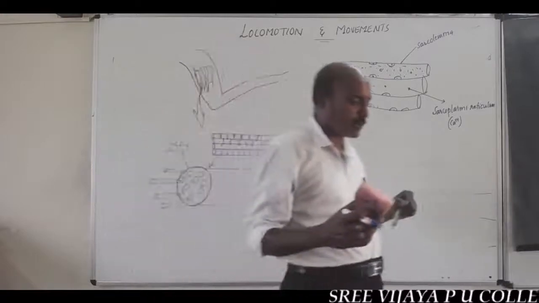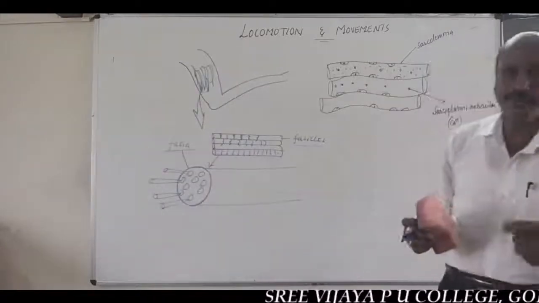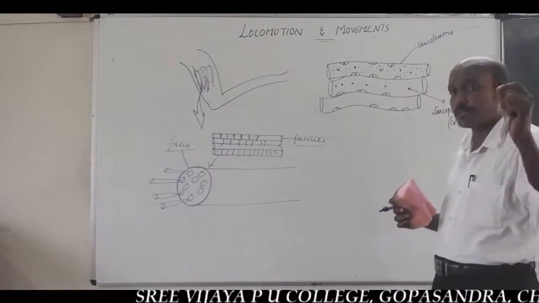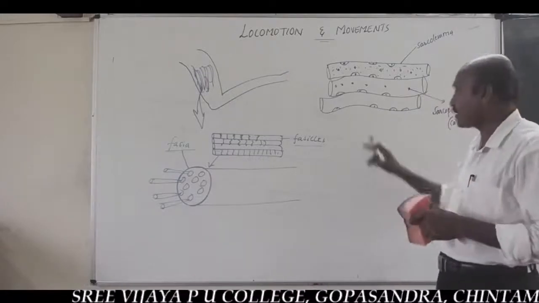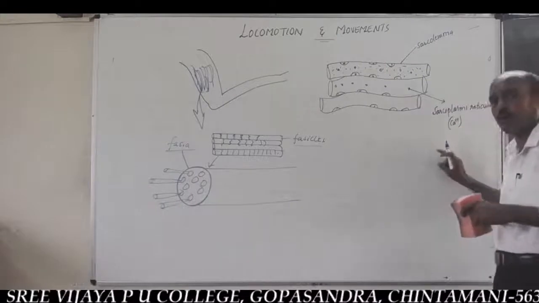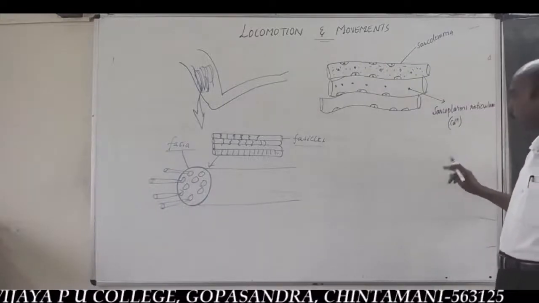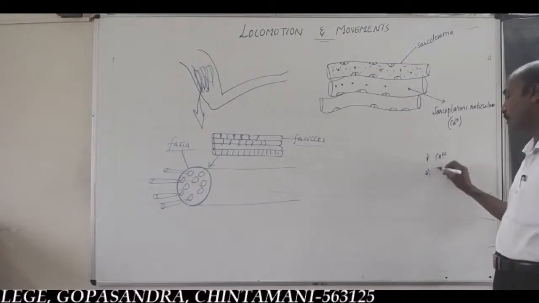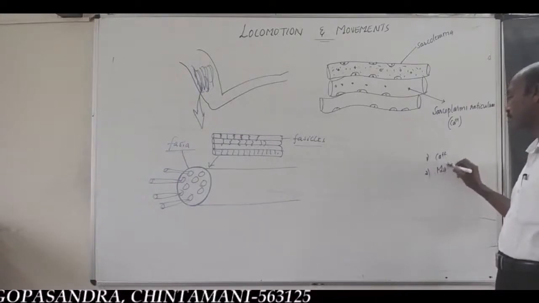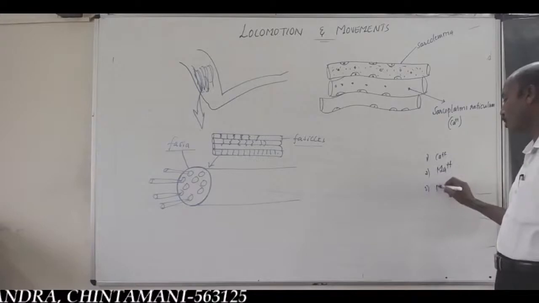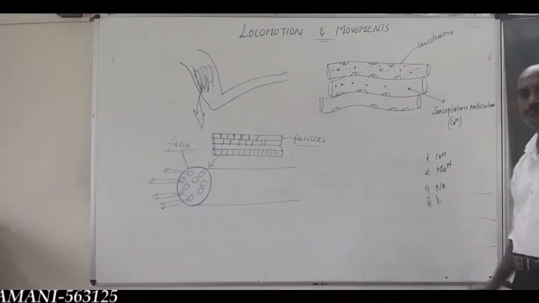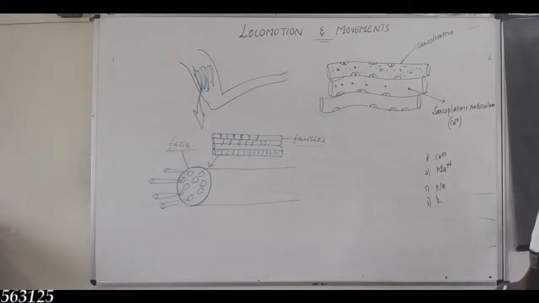Now, this topic we are going to study in the mechanism of muscle contraction and relaxation. Contraction and relaxation of muscular tissue takes place with the help of calcium salts, never magnesium, never sodium, never potassium. You should remember this statement.